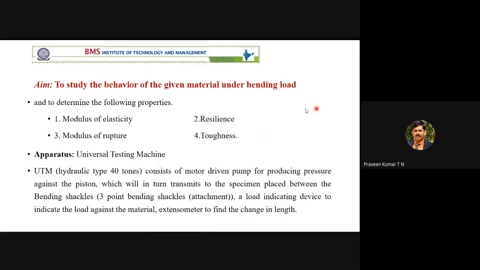You only have to note the values and plot the graph, an XY plot. So one parameter you have to note down during experimentation is how much load is applied. A sensor automatically displays it on a digital indicator. And behavior is nothing but deformation, but here the deformation is transverse deformation. Other than that, you have to find some parameters like modulus of elasticity E, and there are more terms: resilience, modulus of rupture and toughness.